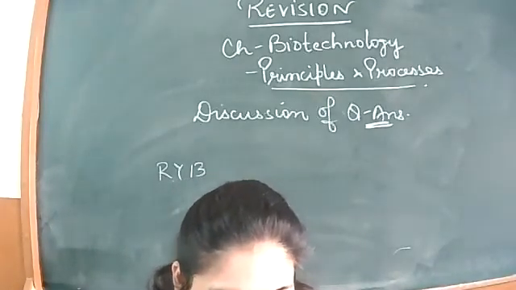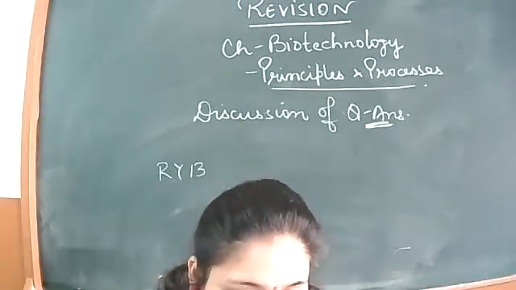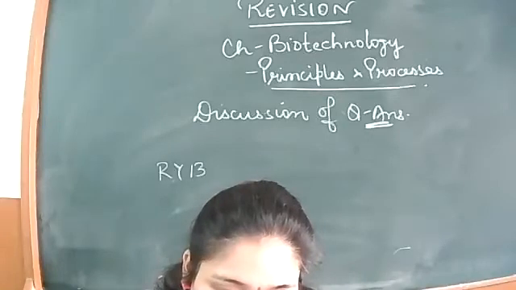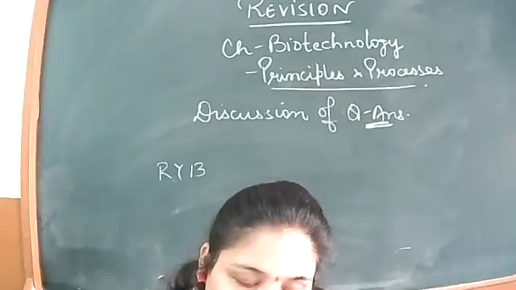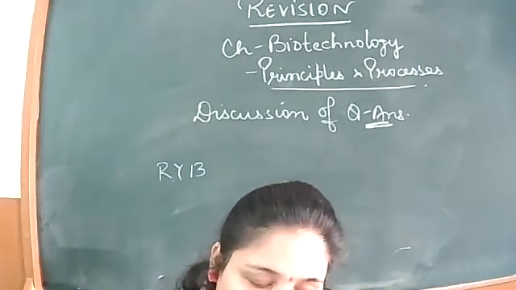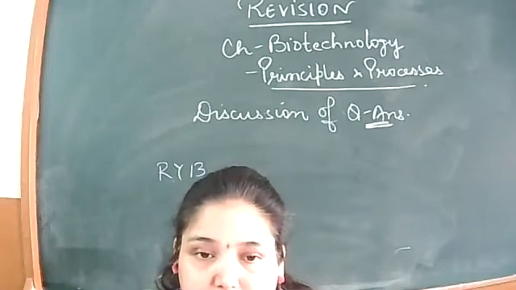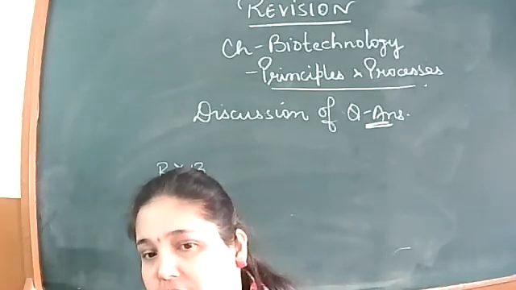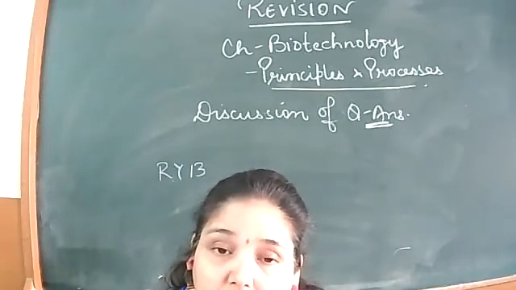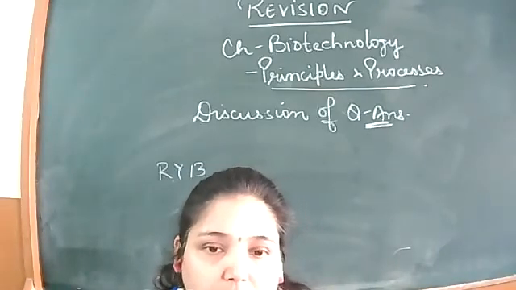Okay, so next question is: a recombinant DNA is formed when sticky ends of a vector DNA and foreign DNA join. Explain how the sticky ends are formed and get joined. Yes, how are these sticky ends formed? Joined, we have already discussed, is with the help of the enzyme DNA ligase. But how are these sticky ends formed? We have discussed just now.